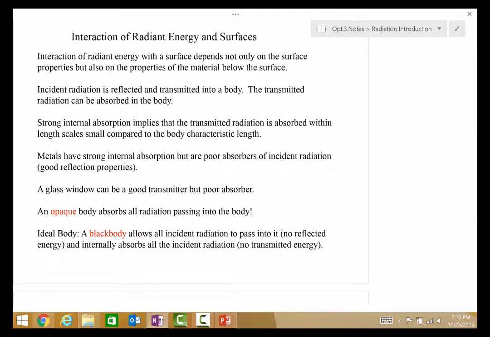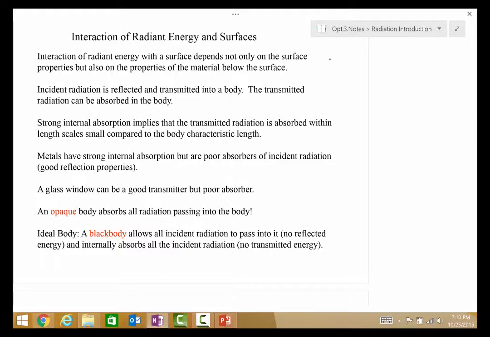So the interaction of radiant energy with the surface depends not only on the surface properties, but also on the properties of the material below it.